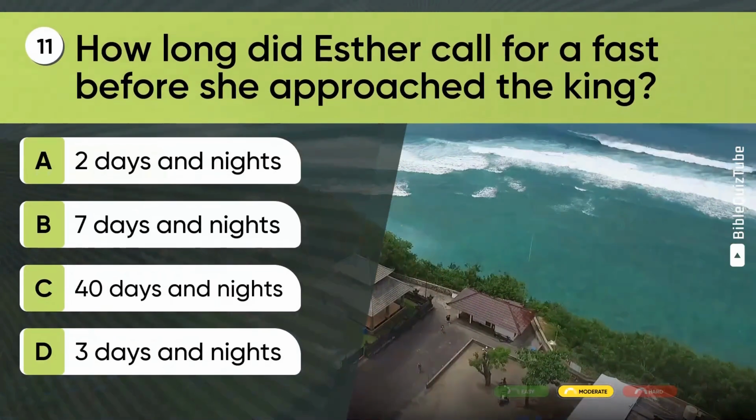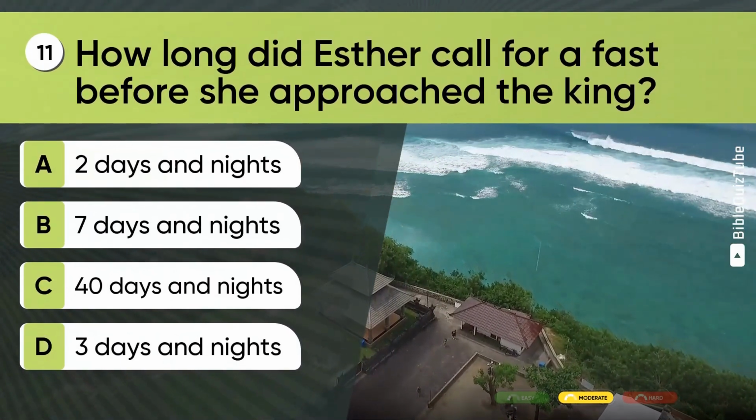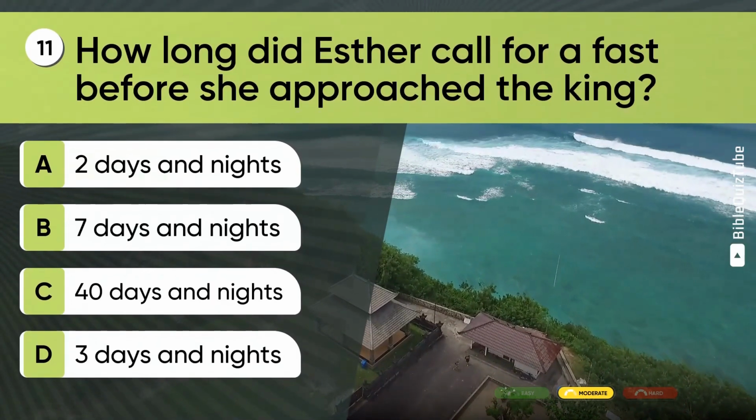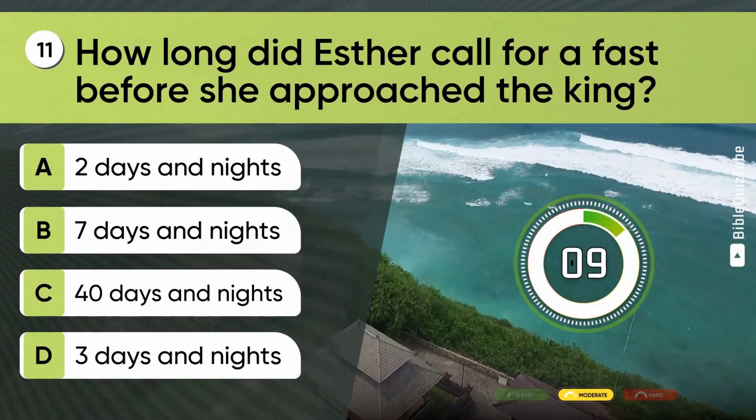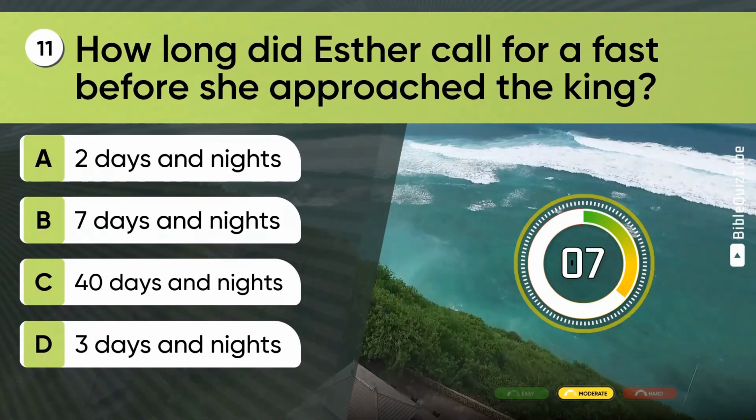Question 11. How long did Esther call for a fast before she approached the king? A. 2 days and nights. B. 7 days and nights. C. 40 days and nights. D. 3 days and nights.